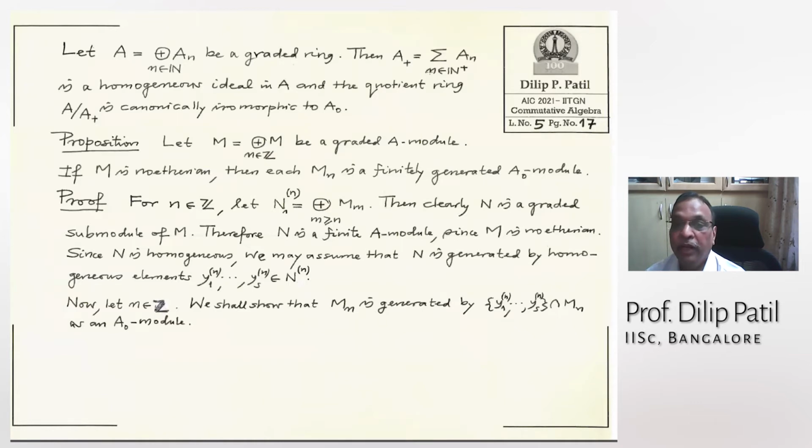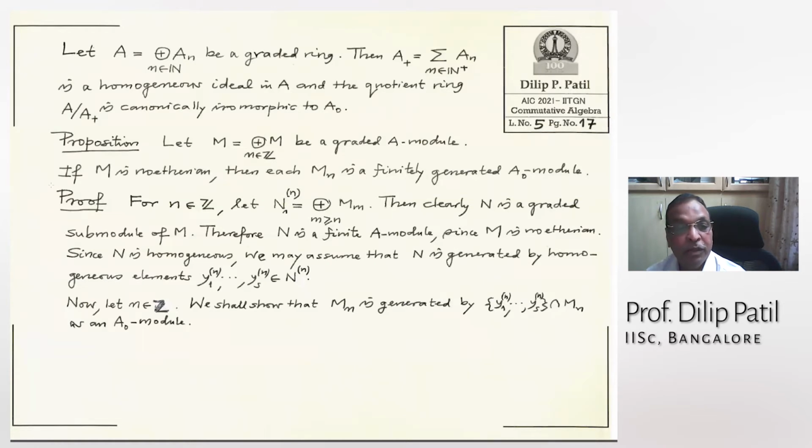Remove A_0 from there, then sum of all this. Note that this is a homogeneous ideal. And the quotient ring is canonically isomorphic to A_0. That's very easy to check. The proposition says if you have a graded module over a graded ring, and that module is Noetherian, then each M_n is a finitely generated A_0 module.